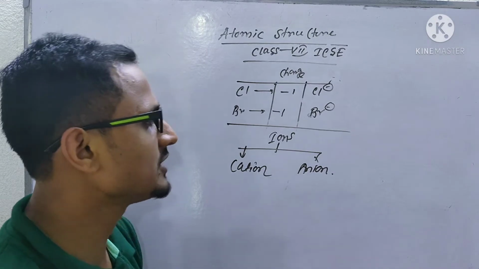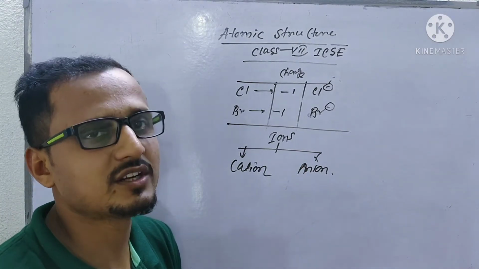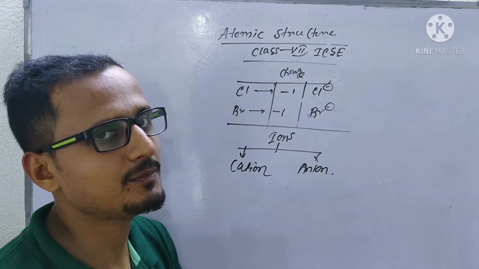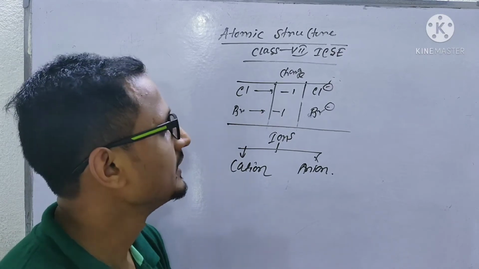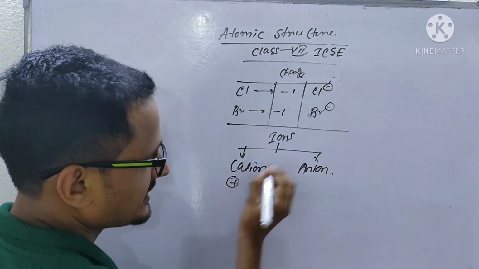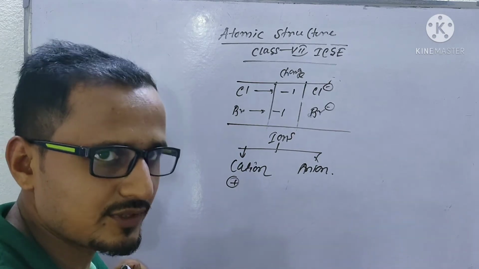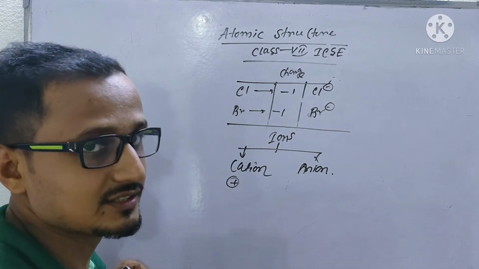So ions are of two types, cation and anion. Whenever an atom releases one electron or gains one electron, it will form an ion. If the ion contains a positive charge, that will be a cation, and if the ion contains a negative charge, that will be an anion.